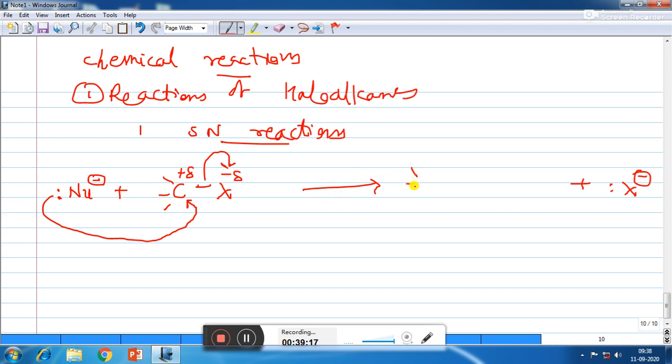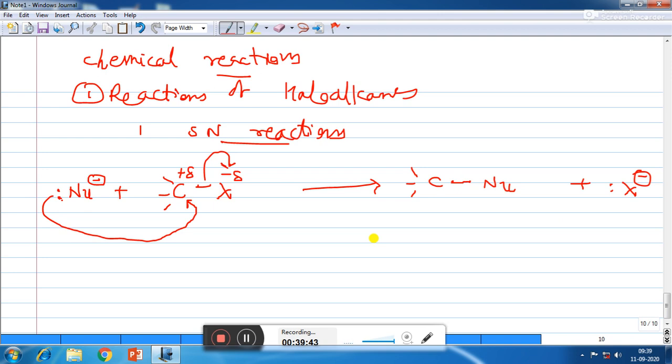As halogen is taking away both the electrons of the C-X bond, carbon becomes positive. Now in order to form the fourth bond, the two electrons of the nucleophile will form a fourth bond between carbon and nucleophile. So halogen will be replaced by nucleophile. So this reaction is called nucleophilic substitution reaction.